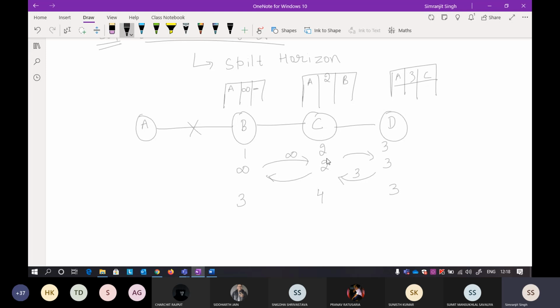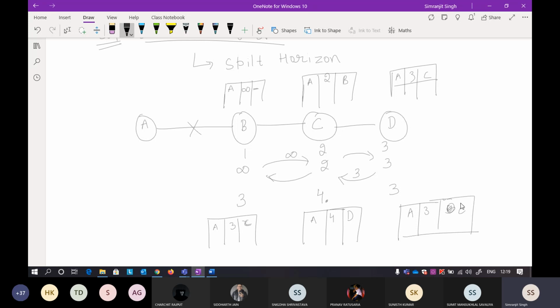So here the next hop is D. If I make a routing table here again, from B to A the distance is 3 and the next hop is C. Now here the distance of A is 4, and the next hop, I got the distance vector from D, so the next hop was D, if you remember. In the similar way, the distance from D to A is 3 and the next hop was C because I received the distance vector from the C part.